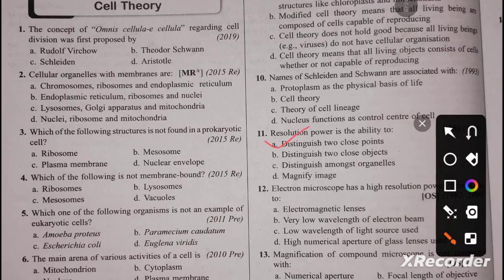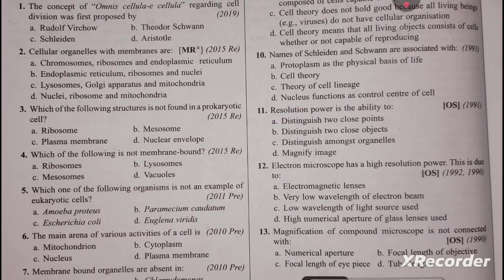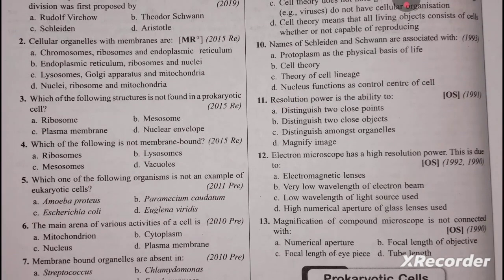Then question 12: the electron microscope has a high resolution power. This is because of electromagnetic lenses, the very low wavelength of the electron beam. Option B is your right answer, very low wavelength of electron beam.